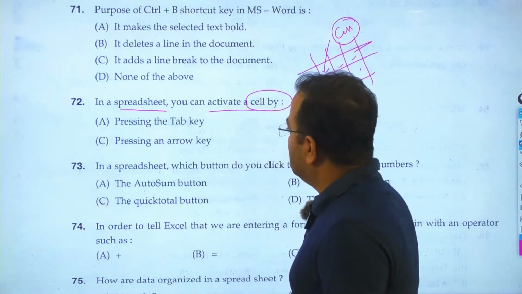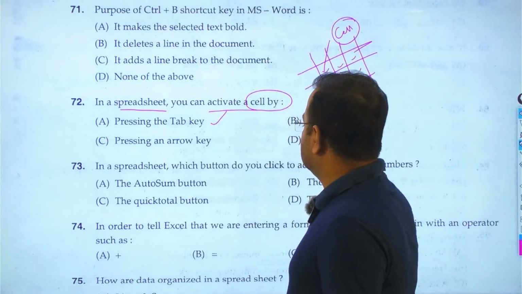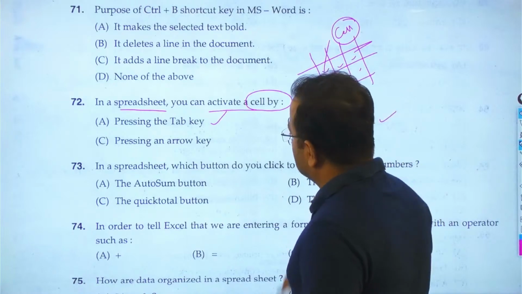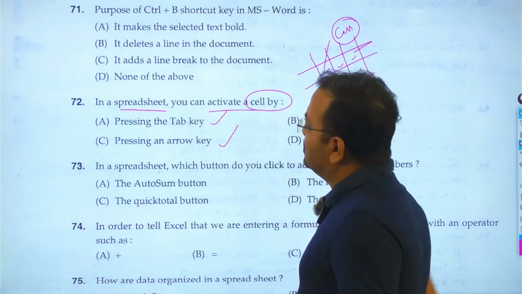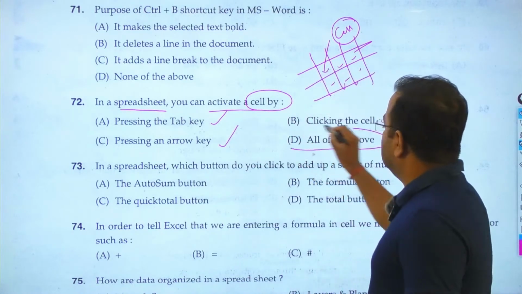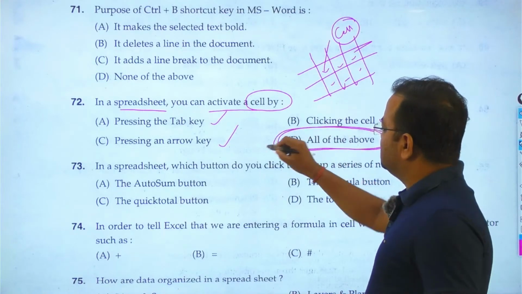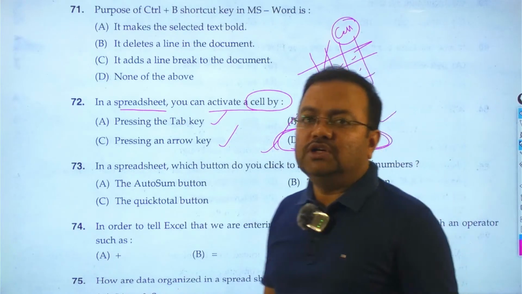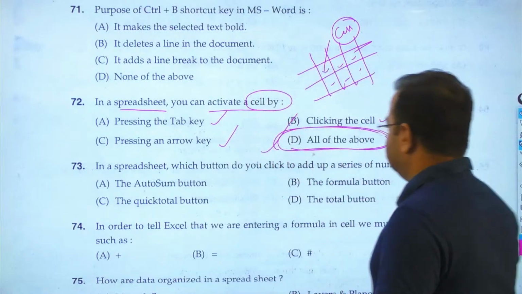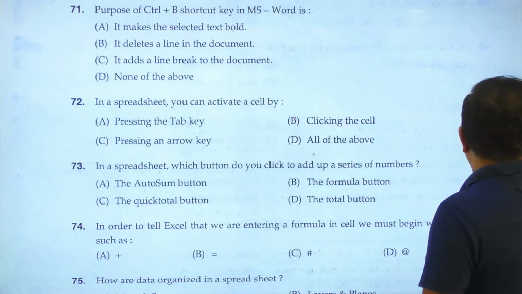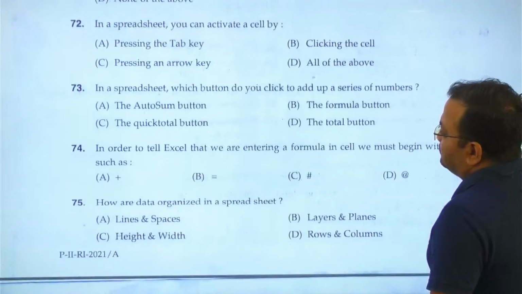So let's say the option, pressing the tab key, yes, it is also correct. Clicking on the cell, it is also correct. Pressing the arrow key, it is also correct. So here the answer is D, all of these above. So question number 72, the answer is D, and we need to choose all of these above. Then goes to question number 73.